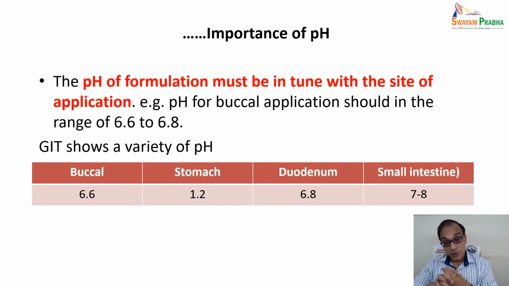The pH of formulation must be in tune with the site of application. For example, the pH of the delivery system for buccal application must be in the range of pH 6.6 to 6.8. GIT shows a variety of pH. In buccal 6.6 is there, stomach 1.2, duodenum 6.8, and the small intestine is 7 to 8 ranging.